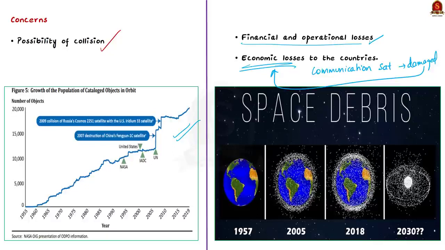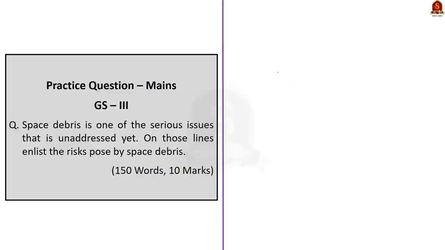So to save humans from such disasters, the solution is first reducing space debris generation, and second, we can also clean up the existing space debris. Actually, there are some measures suggested by experts for cleaning up the space debris, but we'll see these measures some other day. Today, we are just ending with the discussion about space debris along with the concerns.